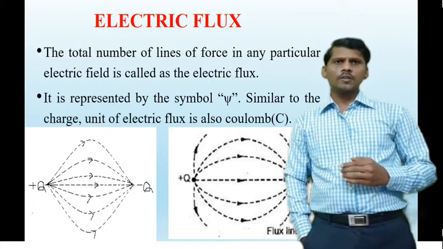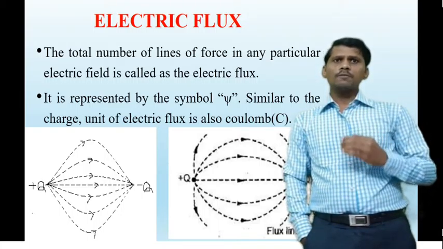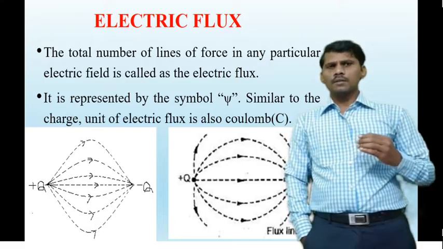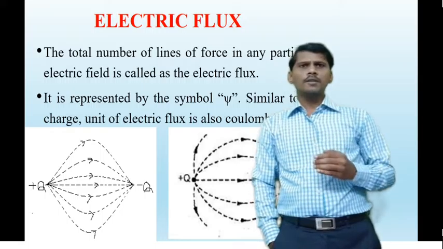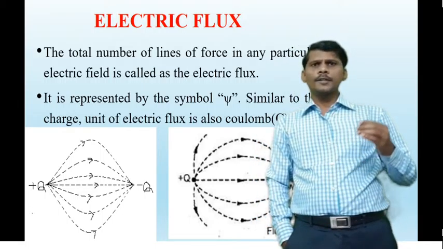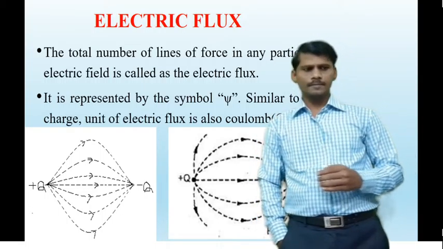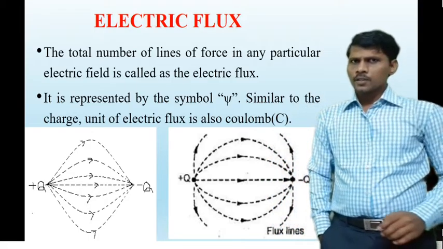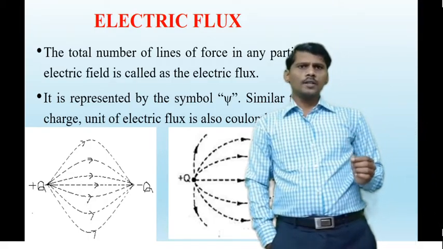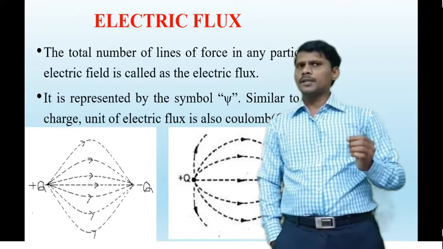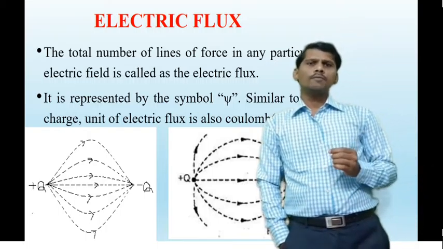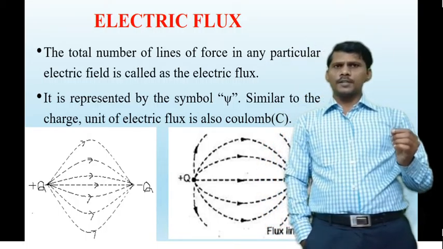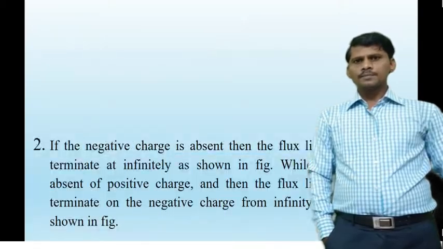While in the absence of the positive charge, the electric flux lines terminate on the negative charge from infinity, which is shown in the figure.